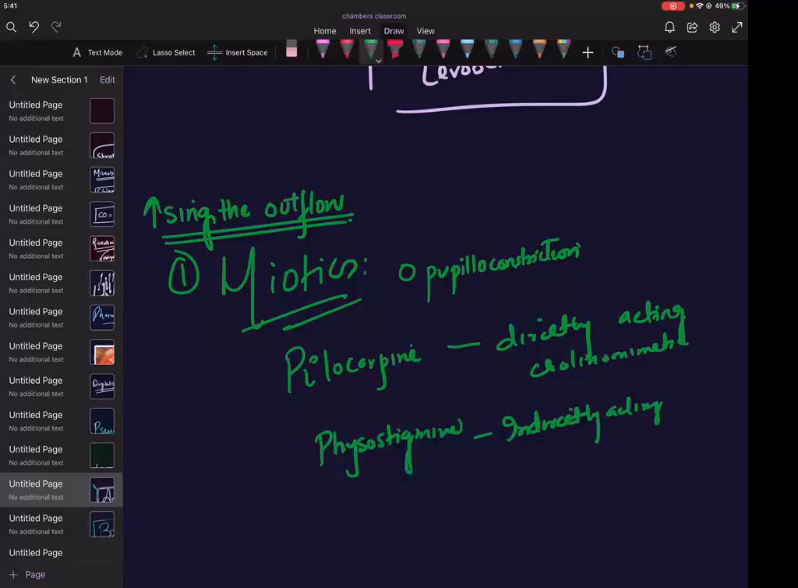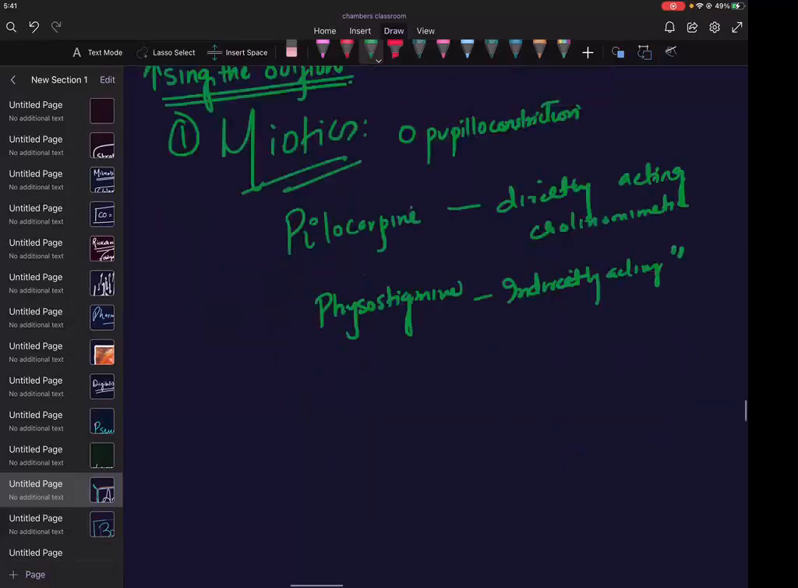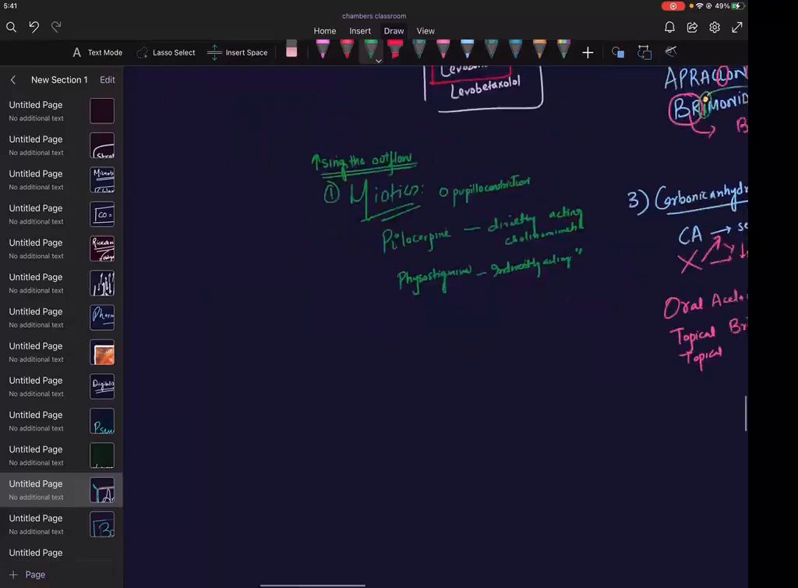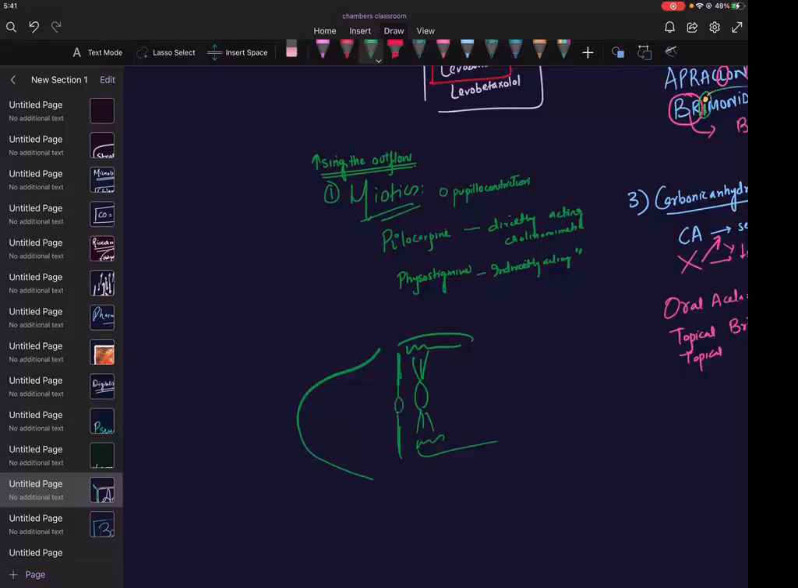Physostigmine. Indirectly acting cholinomimetic. Now you tell me, if you are doing that, this is your lens. This was your suspensory ligament, ciliary body. Ciliary body. And this was the iris. This was for cornea. So if you make it small, if you do meiosis, will you actually increase the space of the angle?